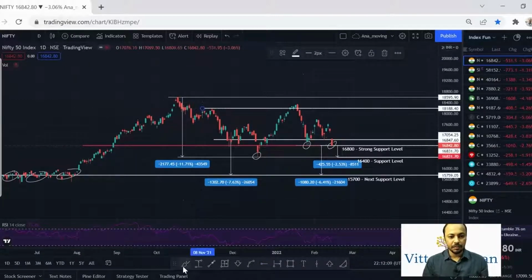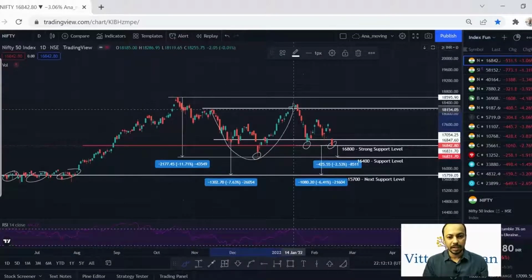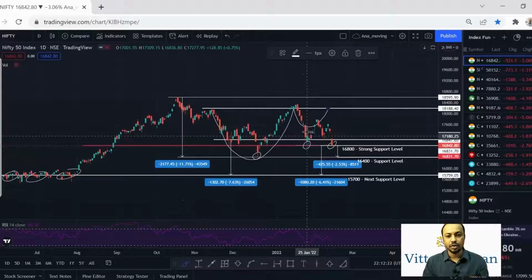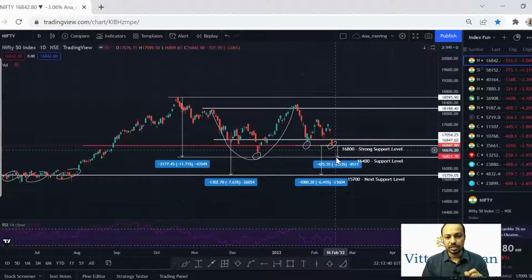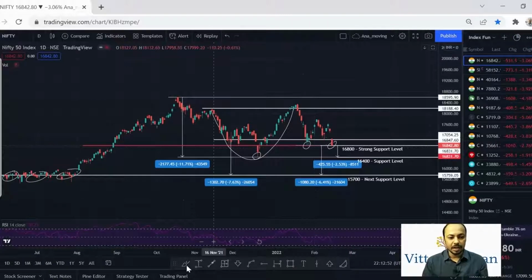This was the neckline, and Nifty 50 was supposed to make a cup with handle pattern. This was the cup it has formed, and at this price level we thought it would make a cup, but it has broken down from this price level, and the handle has not formed. However, if Nifty 50 does not break down this price level of 16,800, and it further breaks out from this price level and goes upward and touches the price level of 18,100, it will make a handle from this price level.